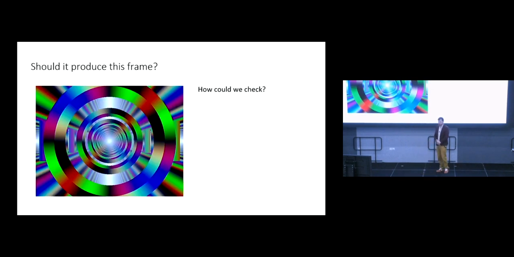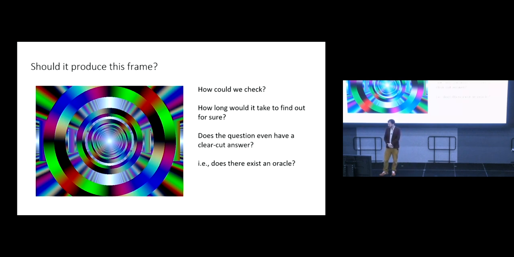Well, how would we check this? How long would it take to find out if this is the right frame? Maybe we could hand execute the program for every possible pixel and check that we get the right color value. That would take a very long time. And does the question even have a clear-cut answer? In other words, does there exist an oracle for this problem? Is there a way of knowing whether that image is exactly the image you should get when you run that graphic shader through the graphics pipeline and grab a frame? Yeah, Umar.